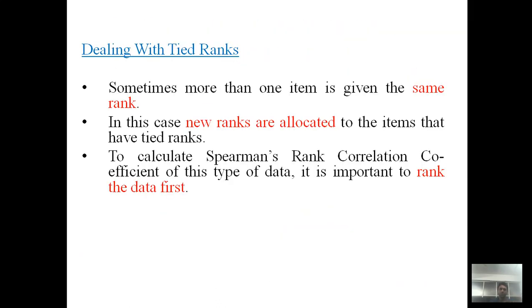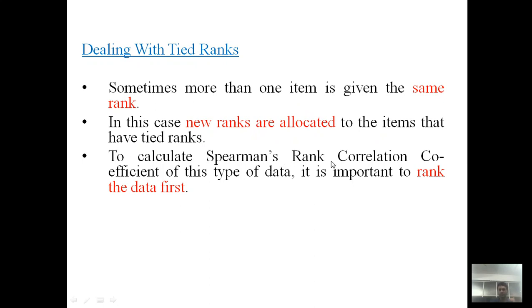Now next we have to see if there are ties in the ranking. In this type of situation, how do we deal with the Spearman rank correlation coefficient? As we discussed, sometimes more than one item gets the same ranking. In this case, new ranks are allocated. So what we have to do is assign some new ranking to all the items which have the tied ranking.